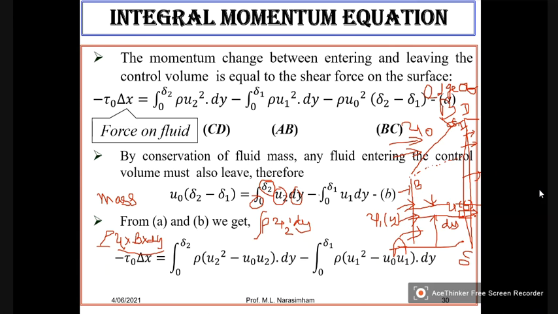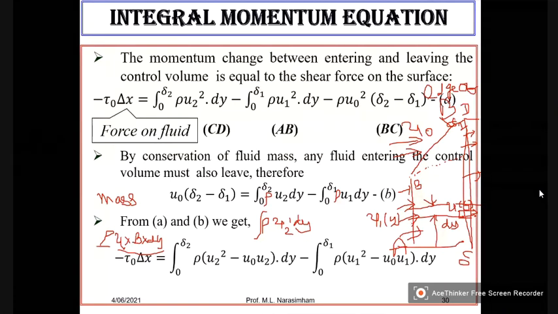Similarly, what is the mass of the fluid entering the control volume? Rho is there here also. Rho U1 dy, and the integrated sum is 0 to delta 1. So this is leaving and this is entering.